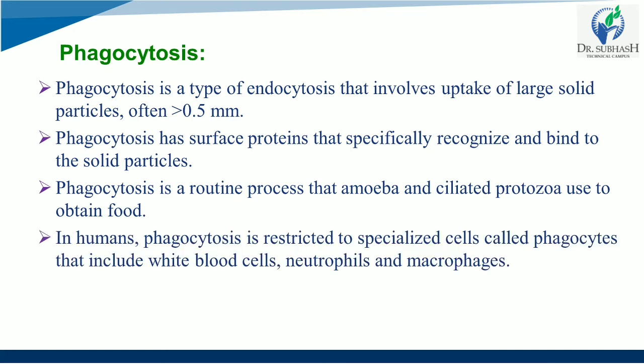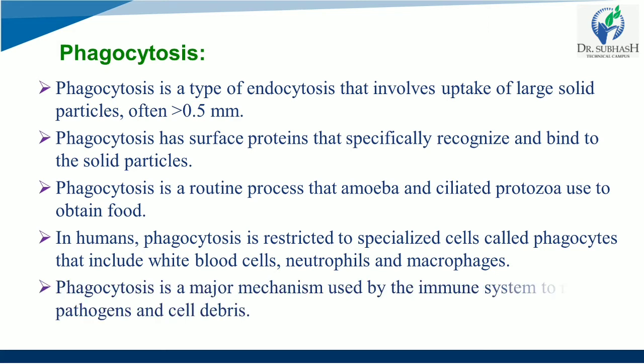So in humans, phagocytosis is restricted to specialized cells called phagocytes that include WBC, neutrophils and macrophages, and it is also a major mechanism used by the immune system to remove pathogens or cell debris. So you should understand that phagocytosis is a major process which our body carries out when it comes into foreign contact.